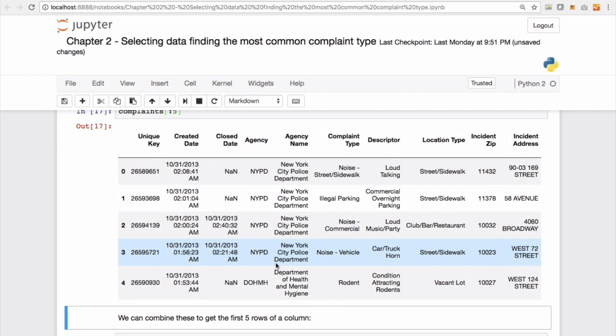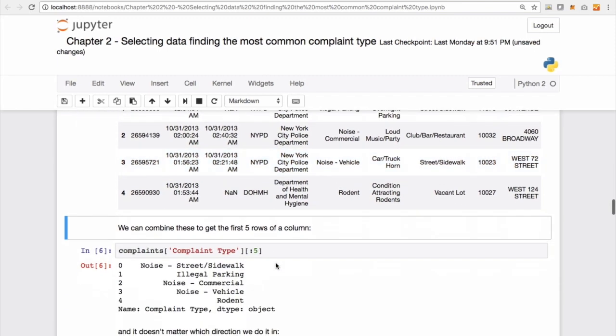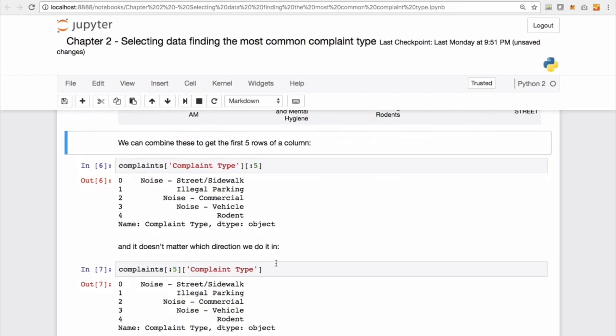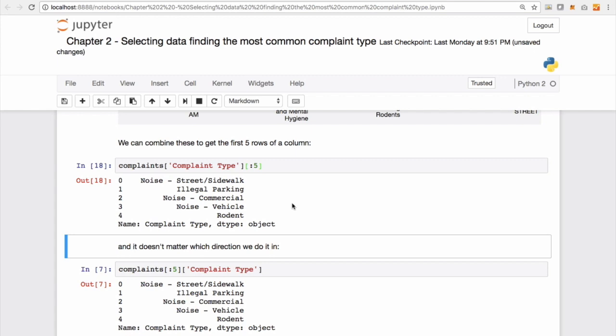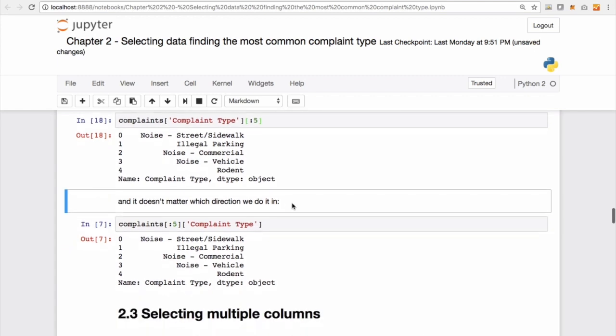Now, notice that in order to even look at the subset, I have to scroll a lot because I'm displaying all my columns. So in the next step, what we are going to do is learn to put these together and filter out one column along with 5 rows of that column. And we just do this by writing the previous commands one after the other. The order does not matter, so I can choose to write my row subset and column subset interchangeably one after the other.